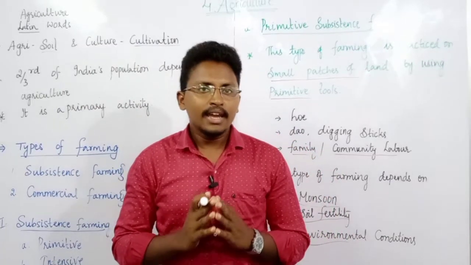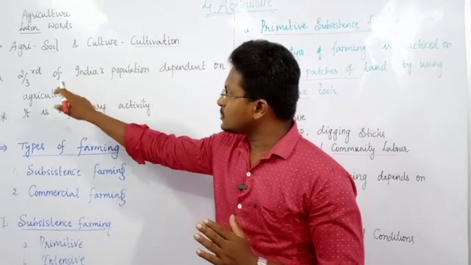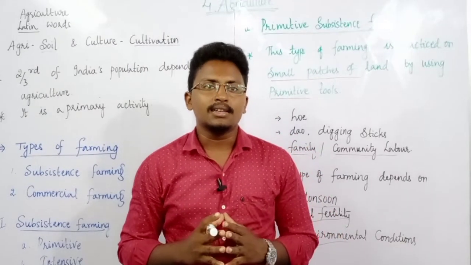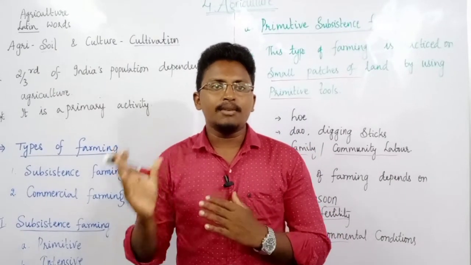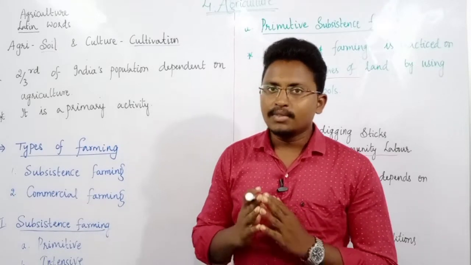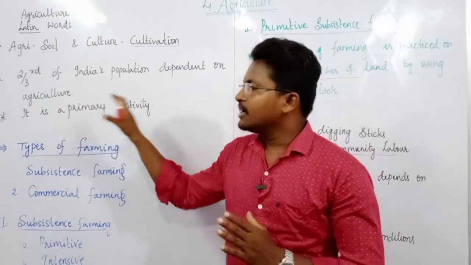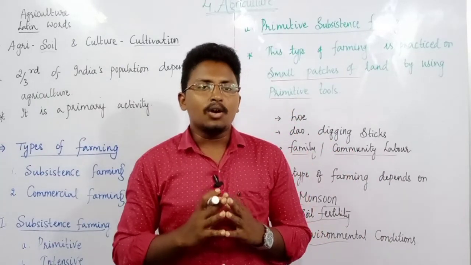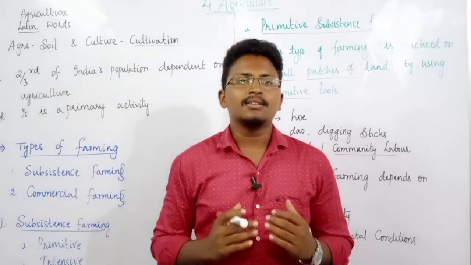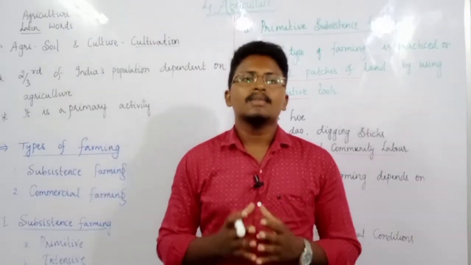You all know that in India almost two-thirds of India's population is dependent on agriculture. That means out of every three people, two people are dependent on agriculture. It is a primary activity, and you all know that for some thousands of years, we Indians have been mainly dependent on agriculture.